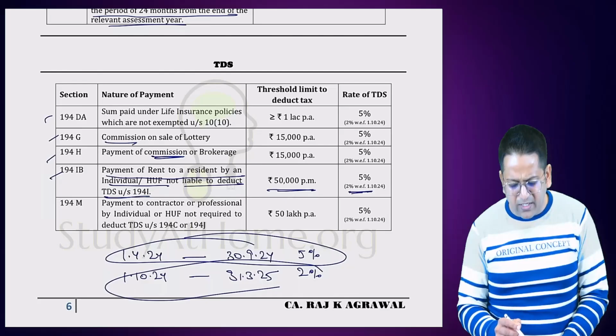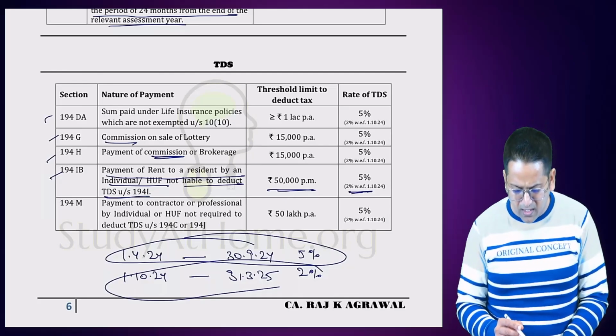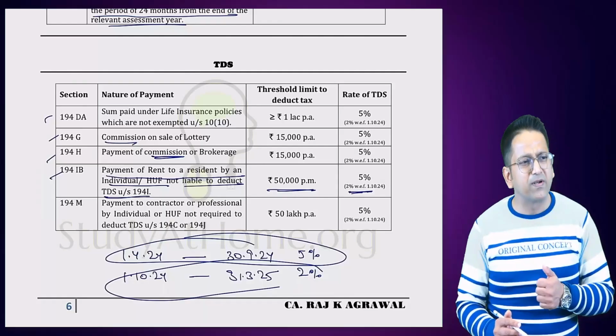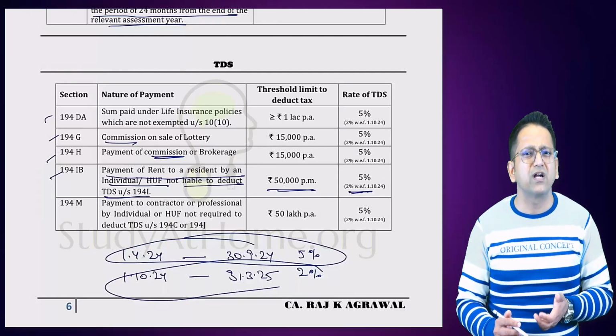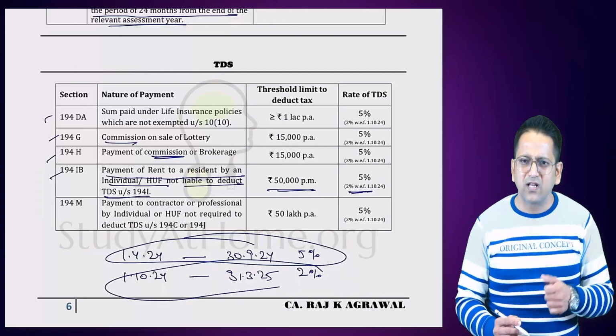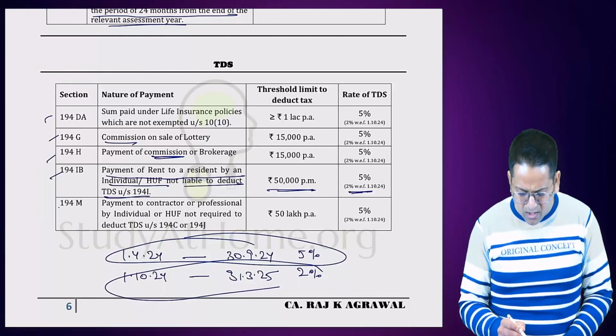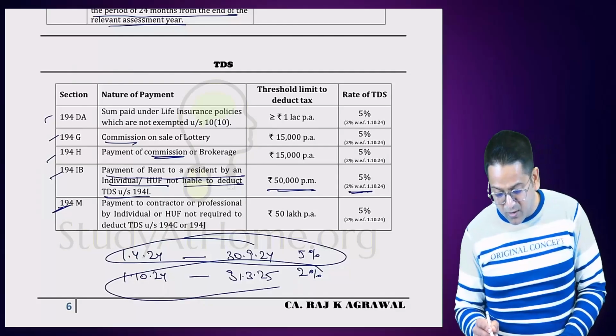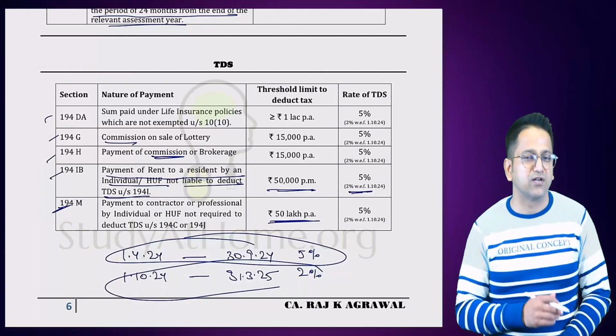Exactly in the same way in 194C, in 194J. Whenever we make payments to a contractor or professional, TDS is deducted, but it is only deducted from those whose audit was done last time. But suppose my audit has not been done. So then, even if we are making payments above 50 lakh rupees, then TDS will have to be deducted.